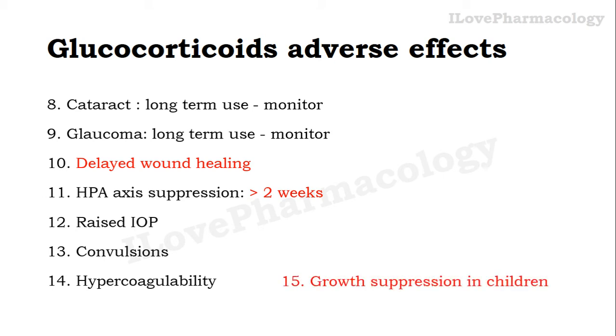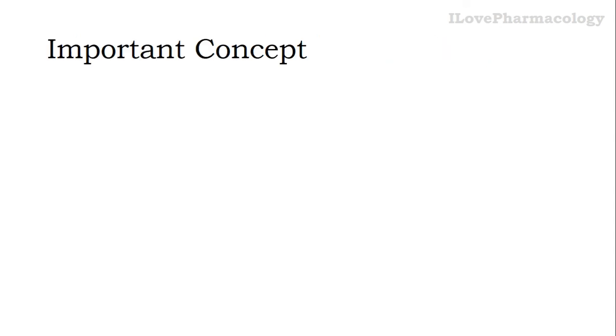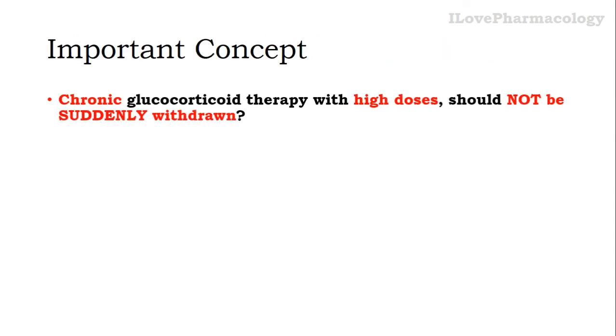And one more thing you must remember is, since it causes avascular necrosis, especially if you are using glucocorticoids in the children, it can lead to growth suppression.